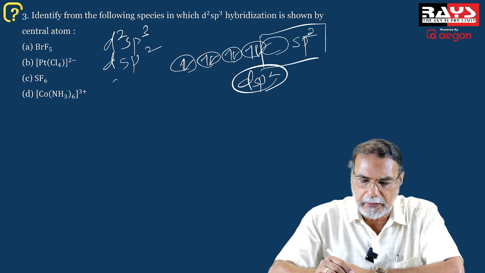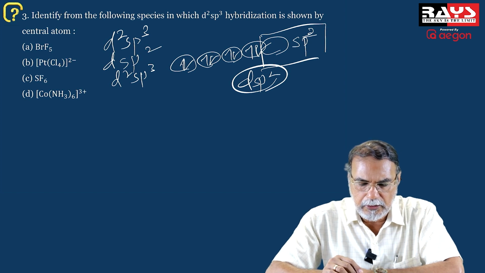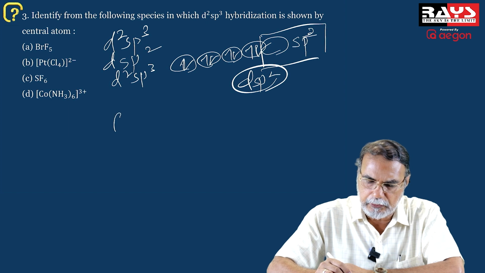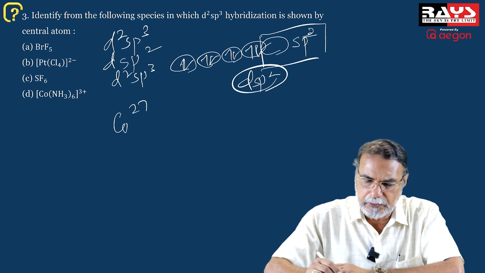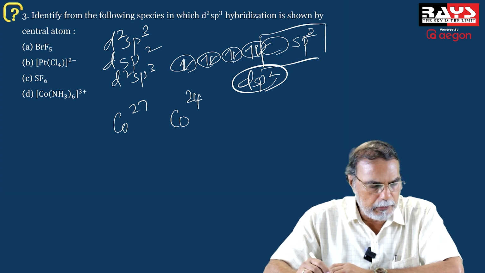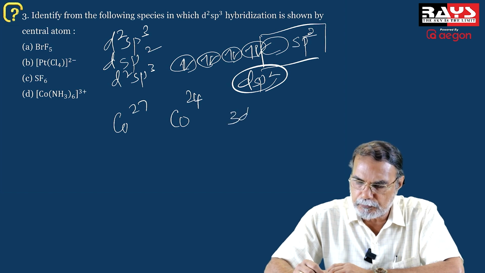it is sp3d2 hybridization. For Co(NH3)6 3 plus, the cobalt has atomic number 27, and the cobalt 3+ ion has 24 electrons, so the configuration will be 3d6.